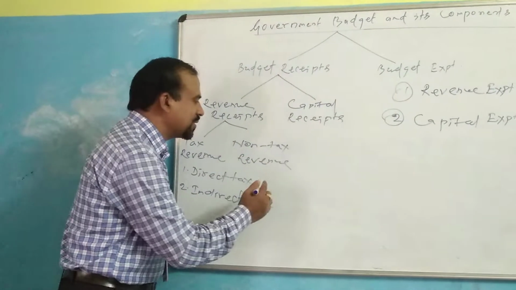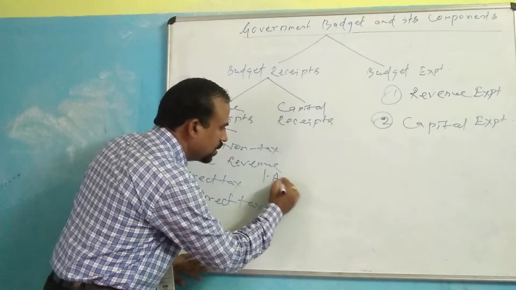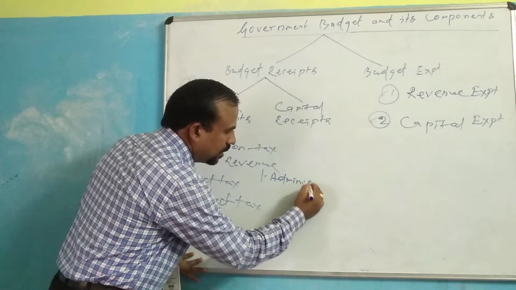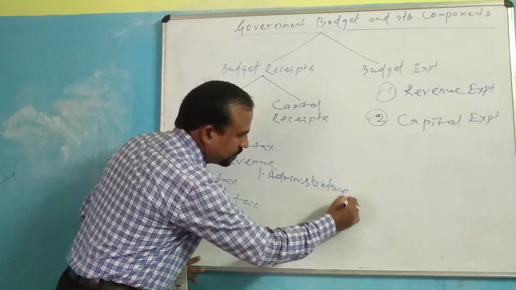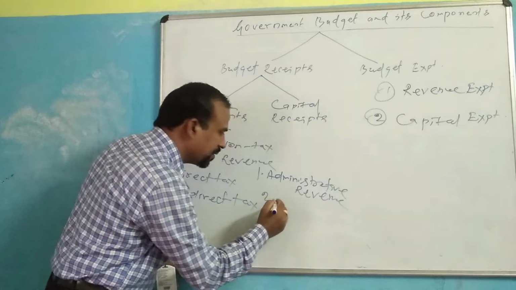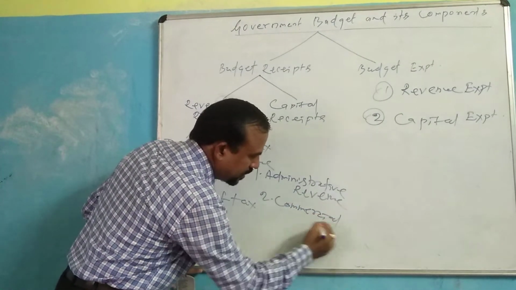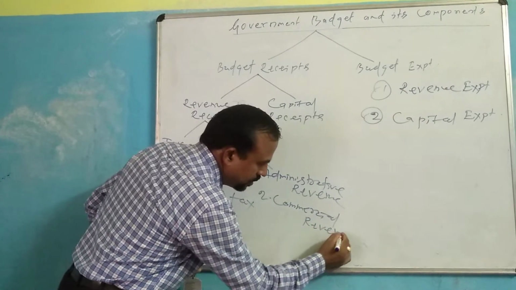The second one is non-tax revenue. Non-tax revenue includes administrative revenue and commercial revenue.